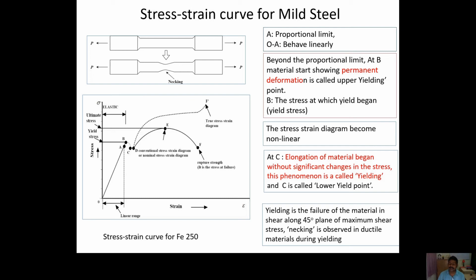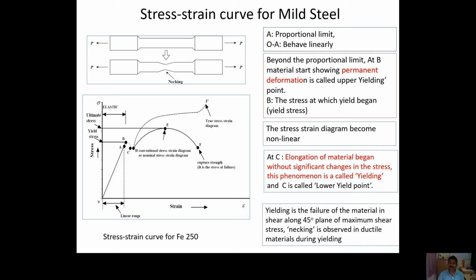Basically the difference between your elastic limit and yield limit is that in the elastic limit, suppose you try to pull that steel bar and if you release the load, if you apply the load up to limit A, then the rod will come back to its original position because it's in the elastic range. But if you apply more load, then it will reach the B point, and at the B point there will be some sort of permanent deformation. It cannot come back to the original position. That B point is what you call the yield stress, or the upper yield point.